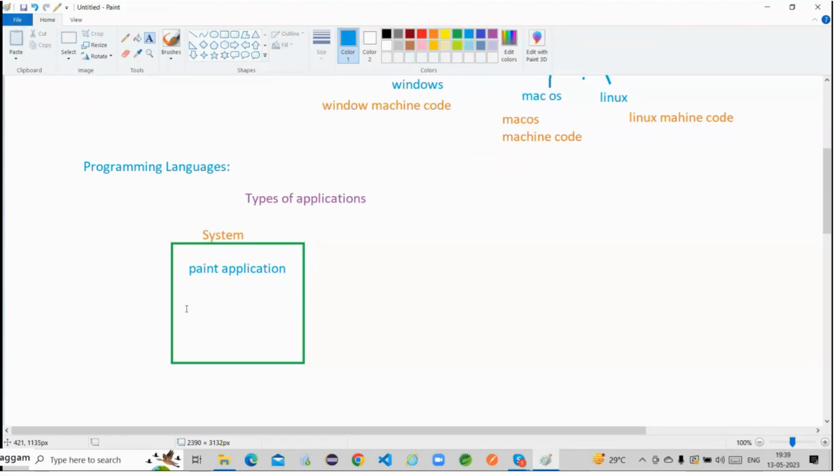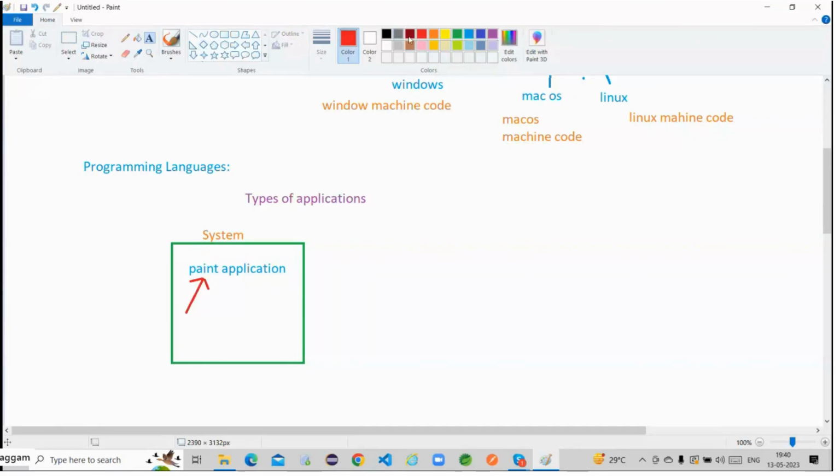Yes, so definitely someone has to click on this Paint application, guys. Without clicking on this Paint application, will it open automatically and be run by the OS? No, sir. It is not at all possible.